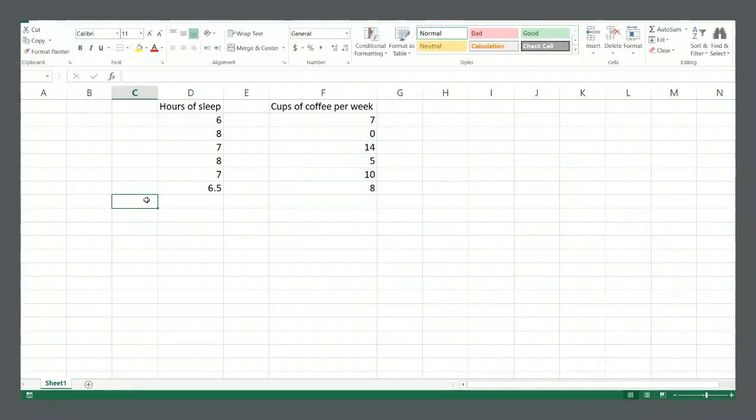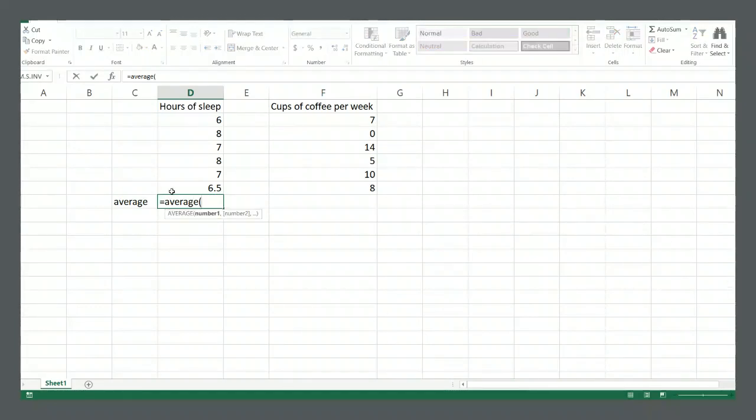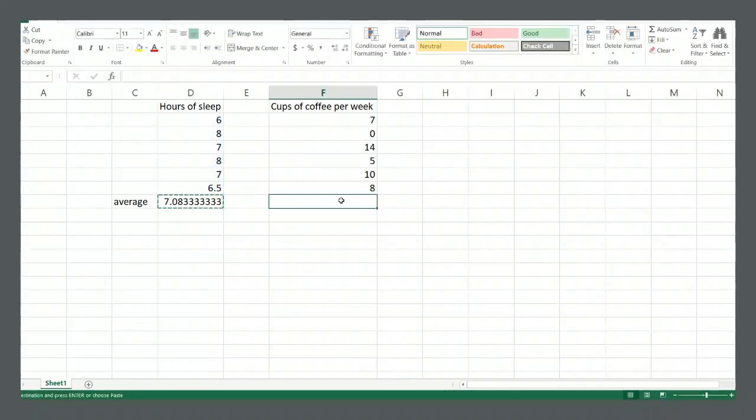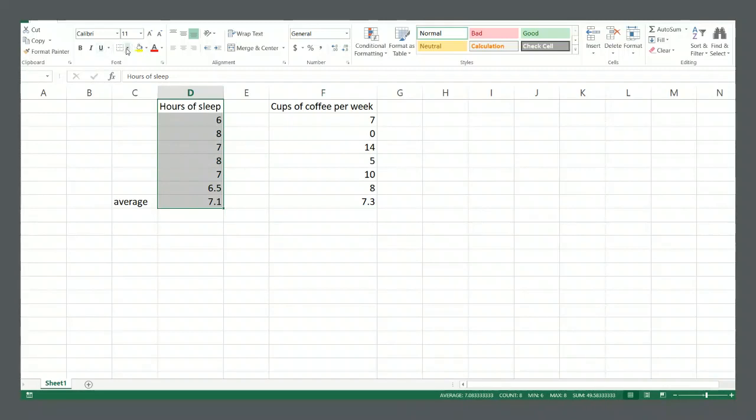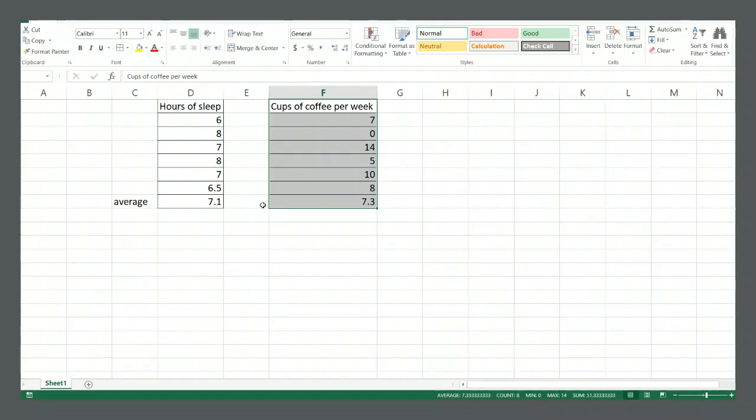And let's look at the average, or the mean value. So it's 7.1-ish in this case and 7.3 in this case. So very similar mean values. Let's just bring the number of decimal points down to size. Okay, 7.1 versus 7.3.